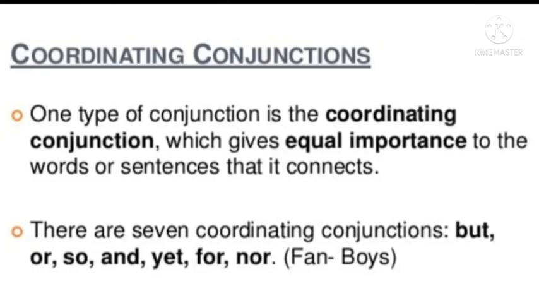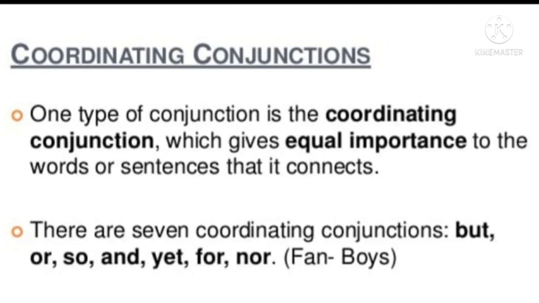Coordinating conjunctions are those words which join two or more words or clauses of equal rank or status. For example, Ram and Lakshman remained in exile for 14 years. Here I have joined two words having the same rank or status with the help of the word and. Then we can say and is a coordinating conjunction.